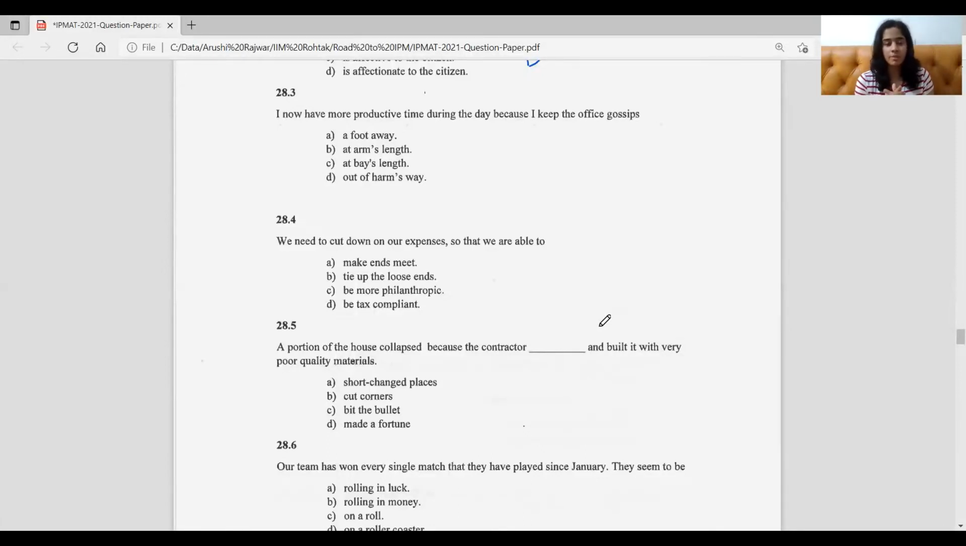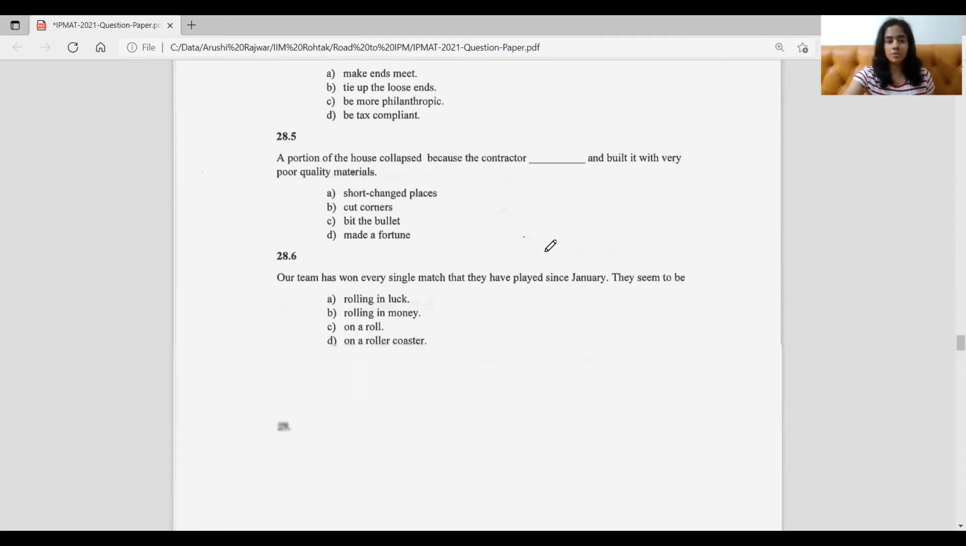At base length, again, not really an idiom, so we'll not pay much heed to it. And lastly, out of harm's way. Out of harm's way is just like keeping it safe. That's not what we're doing here, right? We're not keeping the gossip safe. So that's why the right option here would be again B, which is at an arm's length. So that's what it is here.